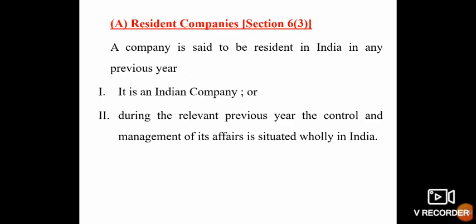Resident company under section 6 subsection 3. A company is said to be resident in India in any previous year if it is an Indian company. It means the company belongs to India or is incorporated in India, or during the relevant previous year the control and management of its affairs is situated wholly in India. If during the previous year its control and management affairs are situated fully in India, it is considered as a resident of India. If any one of these two conditions is satisfied, then the company is said to be resident.